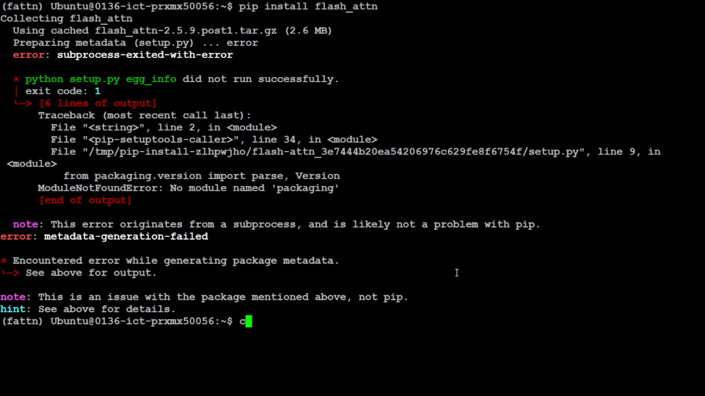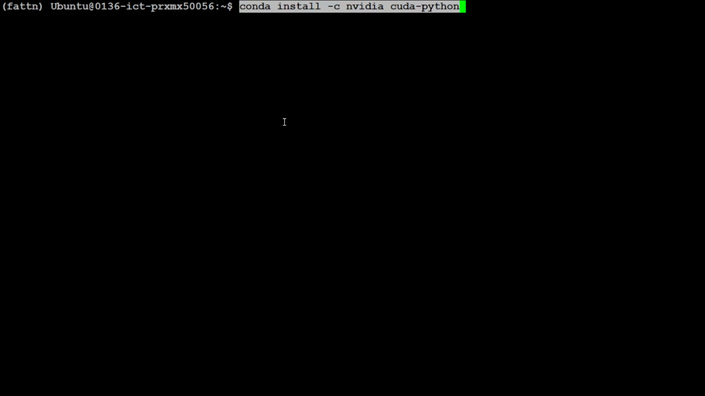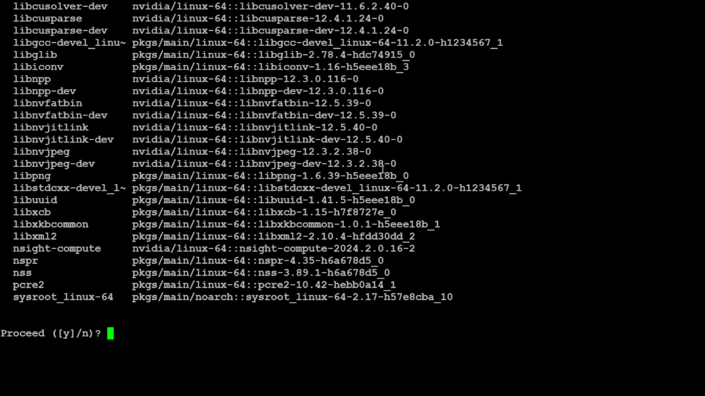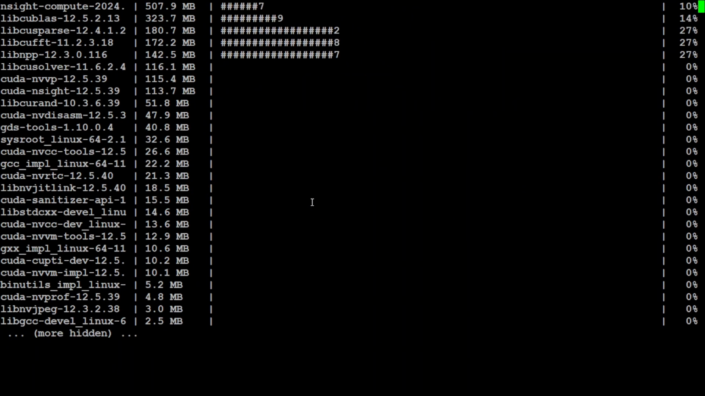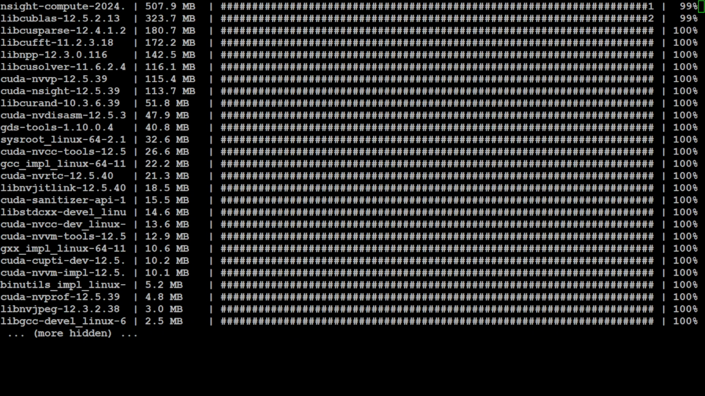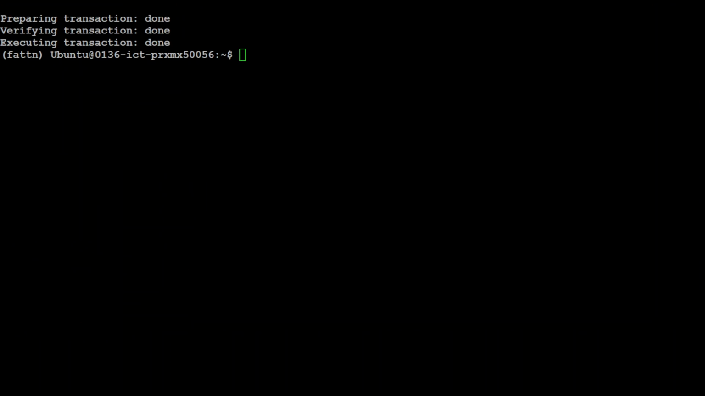Simply clear the screen and then run this command within your Conda environment, conda install -c nvidia cuda-python, and then it is going to let you install the flash attention. So simply let me run it. It is going to take a few seconds, maybe 20-30 seconds. Just press Y here and it is going to install everything. Let's wait for it to get installed. It is almost there. Should be done any second now. And that is done eventually.